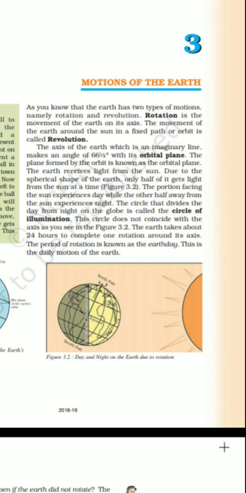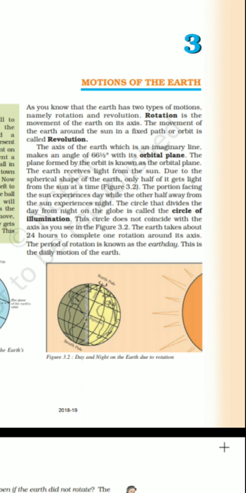Moving ahead with the topic of rotation, it is mentioned here as the movement of earth on its own axis. Children, earth is very creative. Earth is revolving and also rotating at the speed of 30 kilometers per second. Isn't it amazing? It is really amazing.